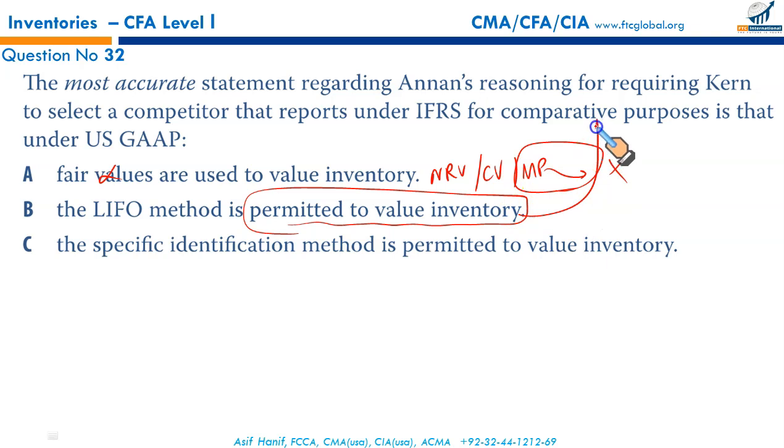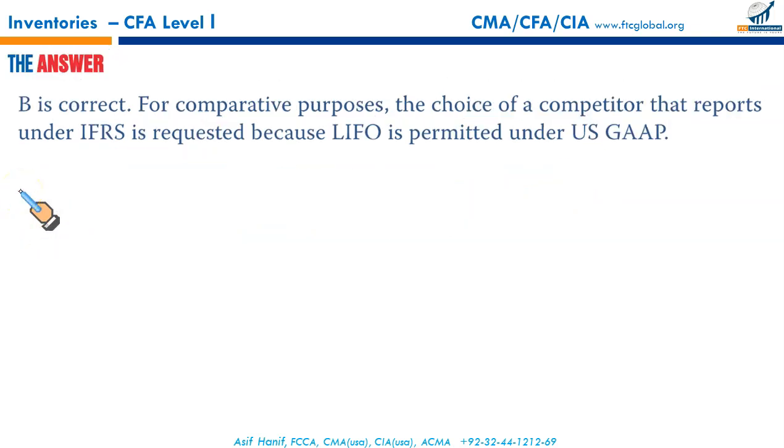And this is the reason why Annon has asked Ken to use some other competitor rather than some US based organization. The specific identification method is permitted to value inventory. This is permissible under both IFRS and US GAAP. So this would make comparison rather easy. So why do we want to select the one that follows IFRS? We just want to make sure that both comparable bases are the same. So for comparative purposes, the choice of a competitor that reports under IFRS is what will help us in making a suitable comparison. So this is the reason. B is the right answer, and B it is.